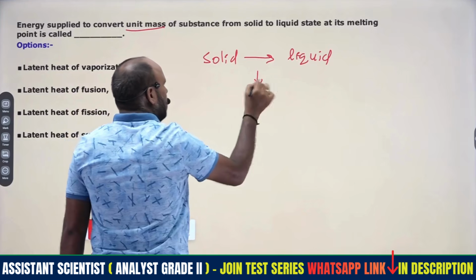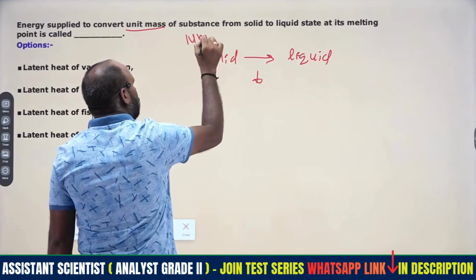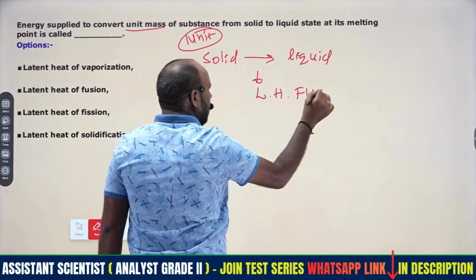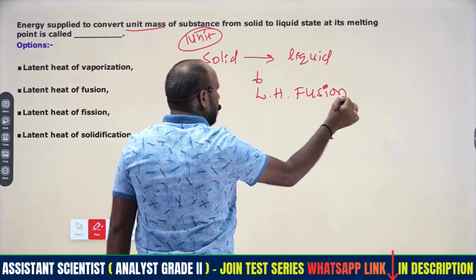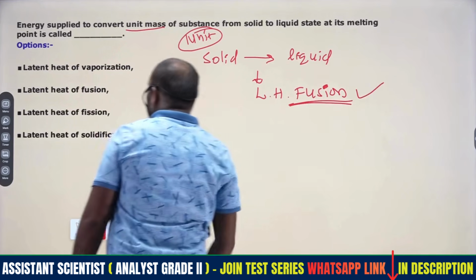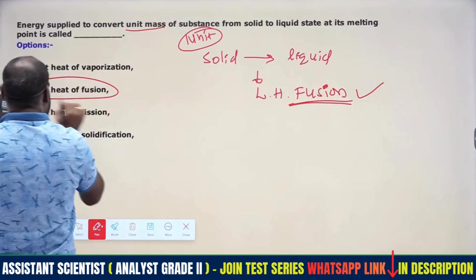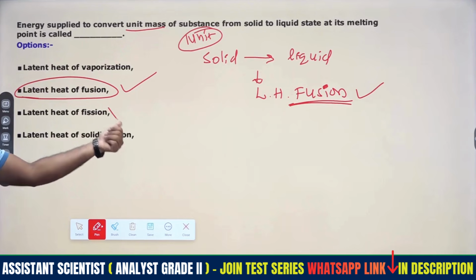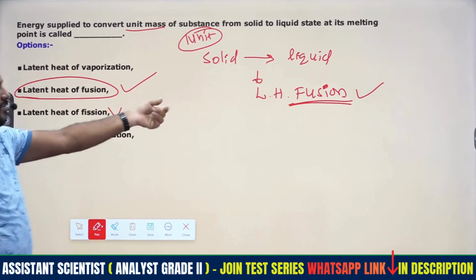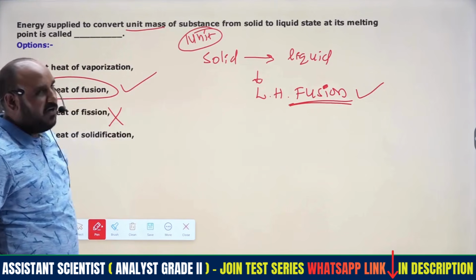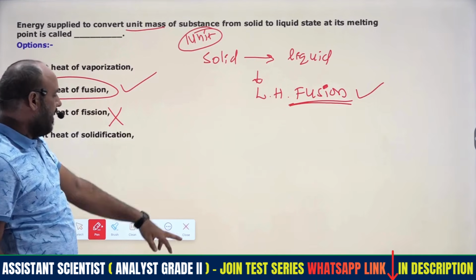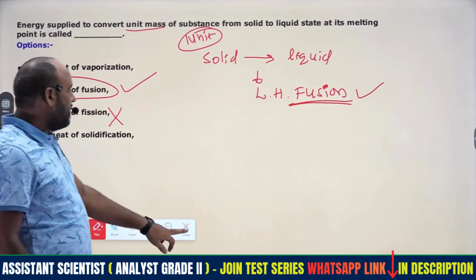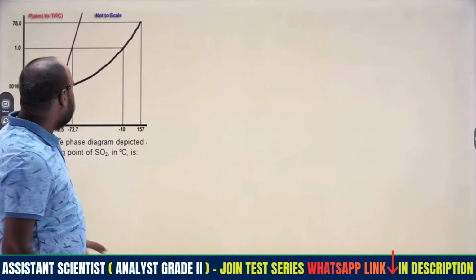The process for one unit mass is known as the latent heat of fusion. Don't confuse fission and fusion reactions. This gives latent heat of fusion only. Even fission will be there, right? So this is not latent heat of fusion, which means the conversion of 1 unit mass of solid into liquid. We may utilize this in the Clausius-Clapeyron equation and some other equations from thermodynamics. Next one.